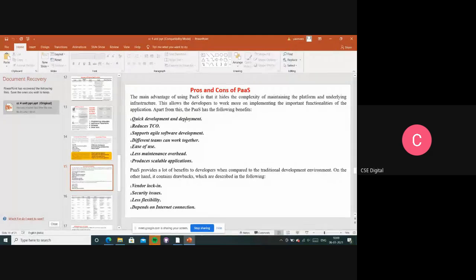So these all things it will be reducing, and cost also it will be reducing, right? So that is the second advantage. And the third advantage, supports agile software development, right?